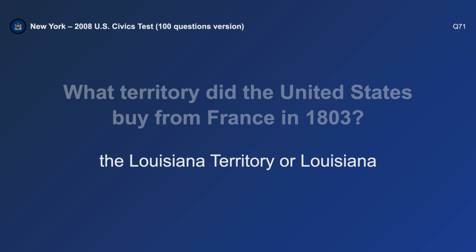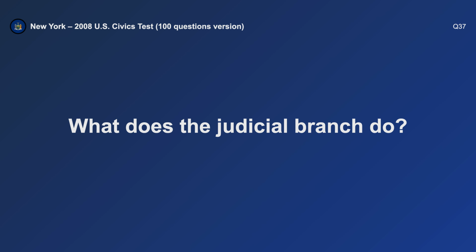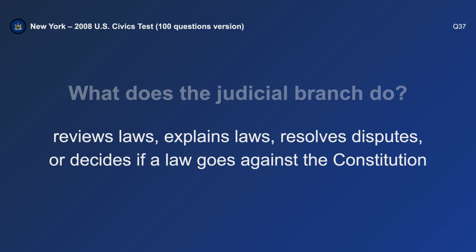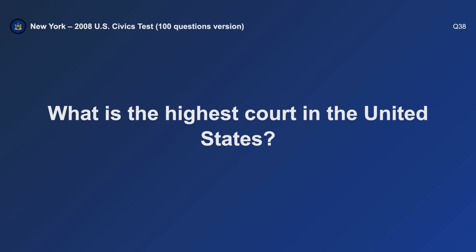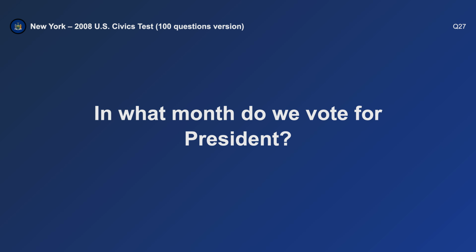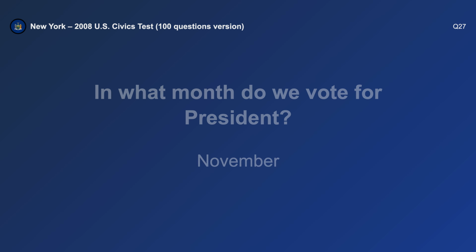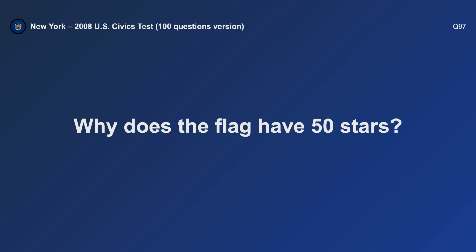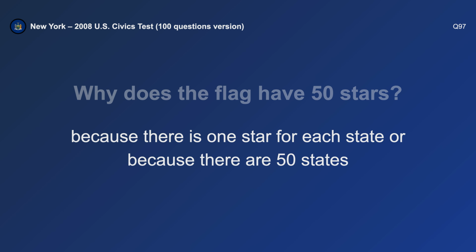Louisiana. What does the judicial branch do? Reviews laws. What is the highest court in the United States? The Supreme Court. In what month do we vote for president? November. Why does the flag have 50 stars? Because there are 50 states.